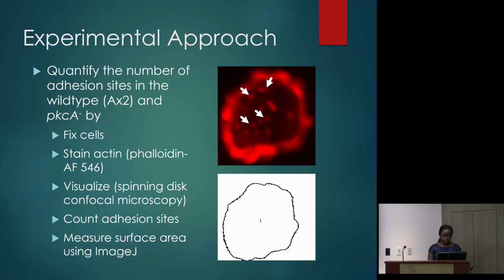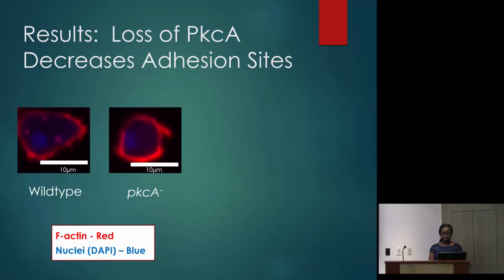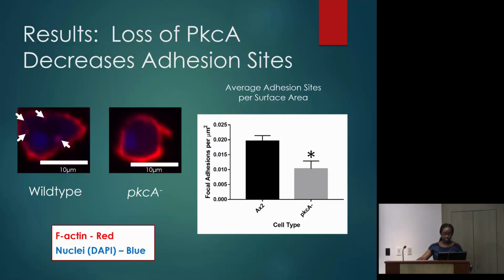So my results were loss of PkcA decreases adhesion sites. On the left, you can see my cells that are stained. The red is the actin that is stained, and the blue is the DAPI that stained the nuclei, and the nuclei were stained for identification purposes. Here you can see that the wild-type cell has 4 adhesion sites, while the PkcA- cell has none.